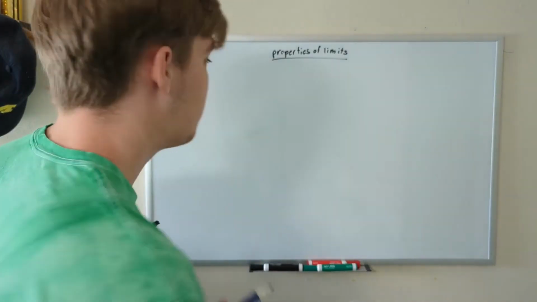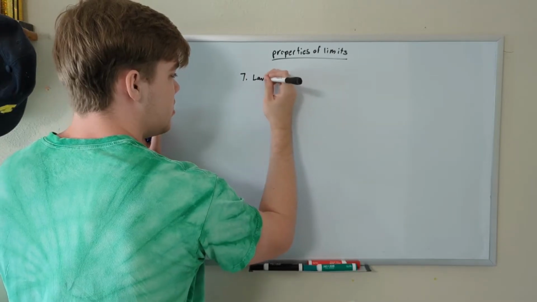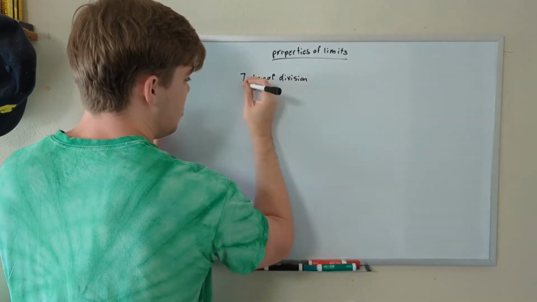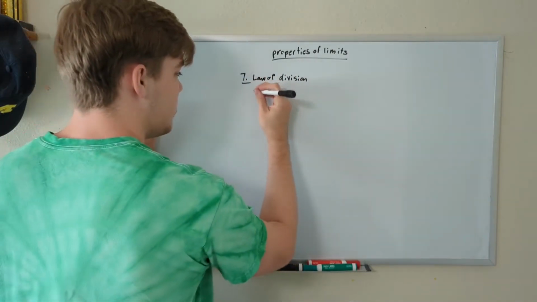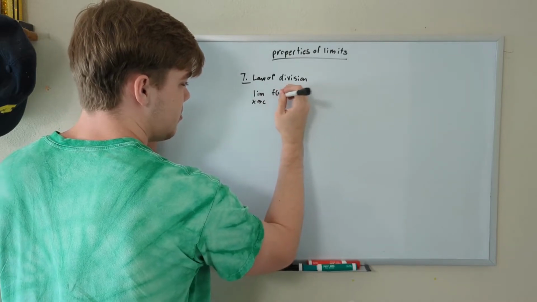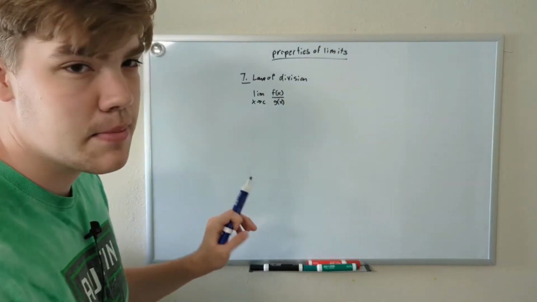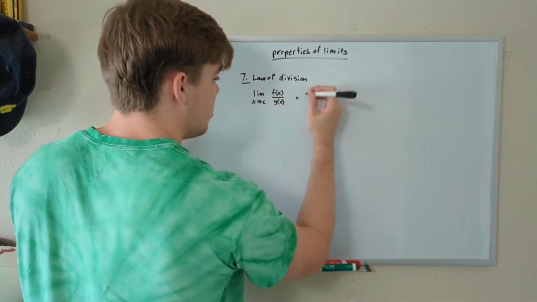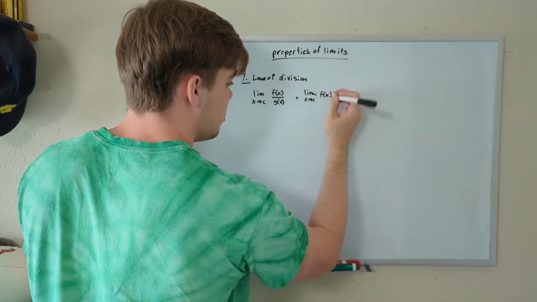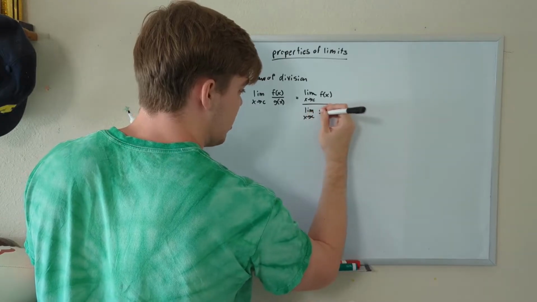You're almost done. Property number 7 is the law of division. And shocker, it's very similar to the other 3 we just did. The law of division states that the limit as x approaches some constant c of f of x, function number 1, divided by g of x, function number 2, can be split up and is equal to the limit as x approaches c of f of x divided by the limit as x approaches c of g of x.